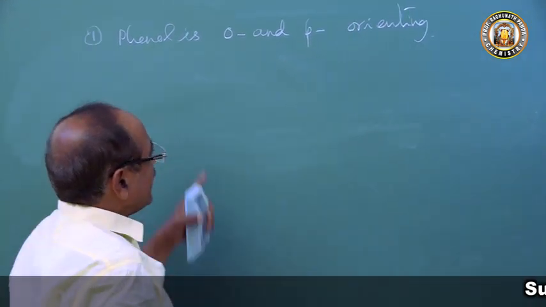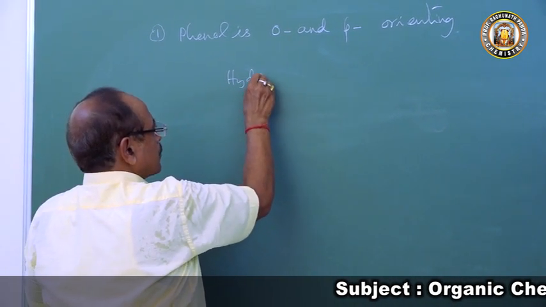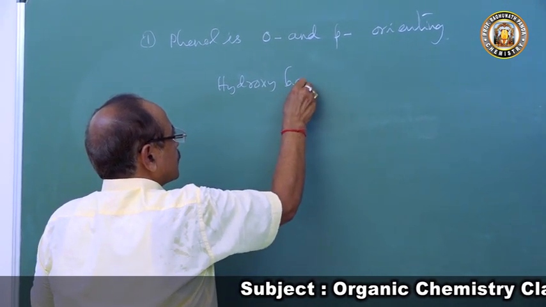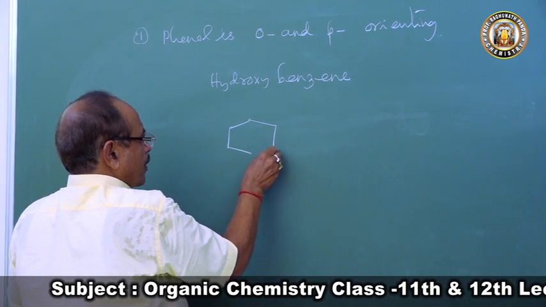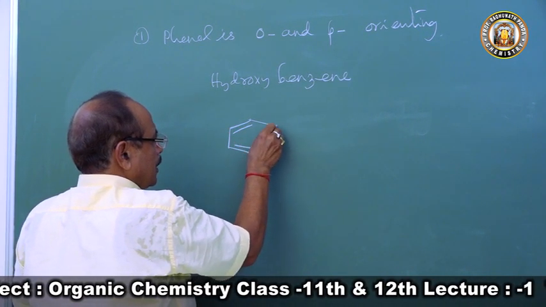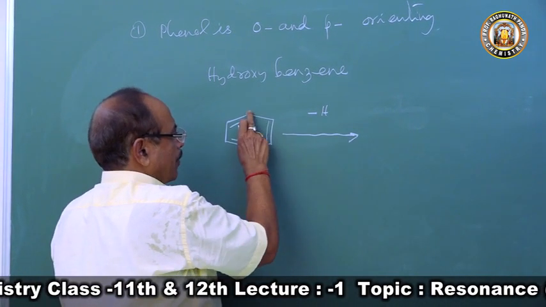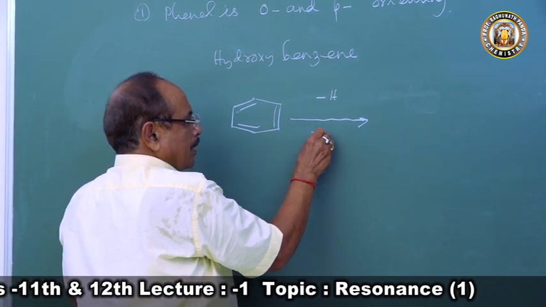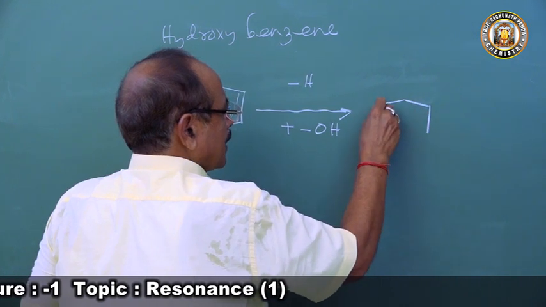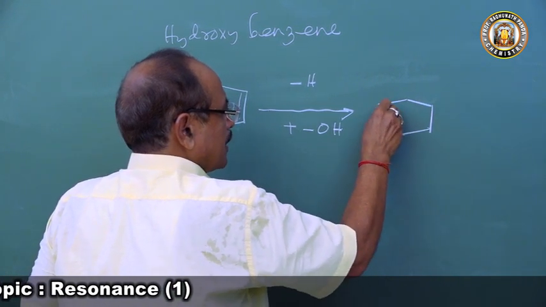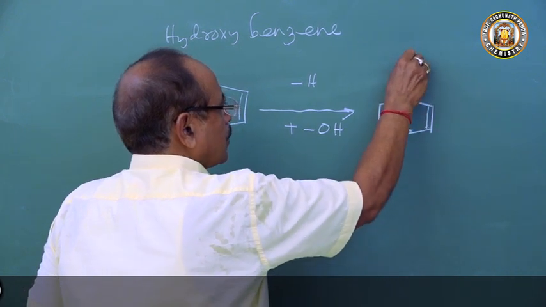Now let me explain why this is so. What is phenol? Phenol is hydroxybenzene. That means this is benzene. From benzene, if we remove a hydrogen atom from any position and substitute an OH group, then we get hydroxybenzene. This hydroxybenzene is called phenol.